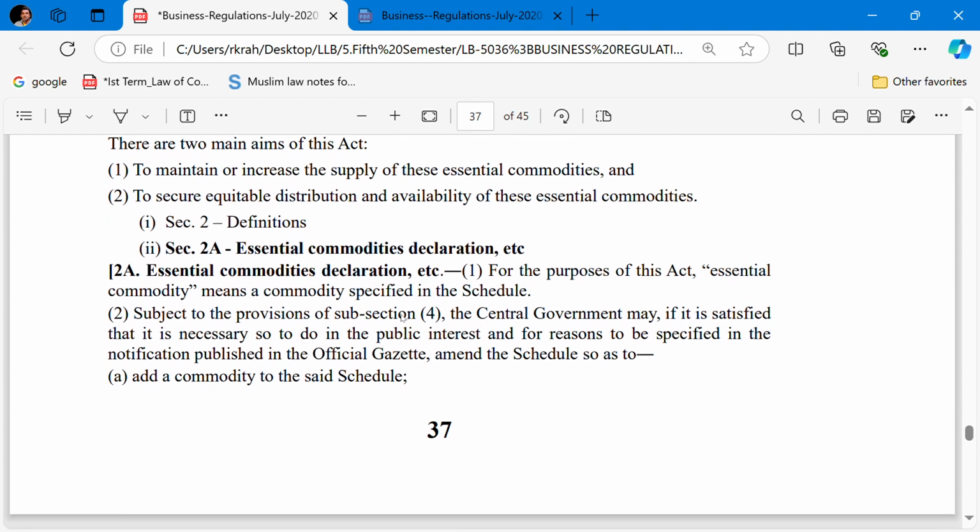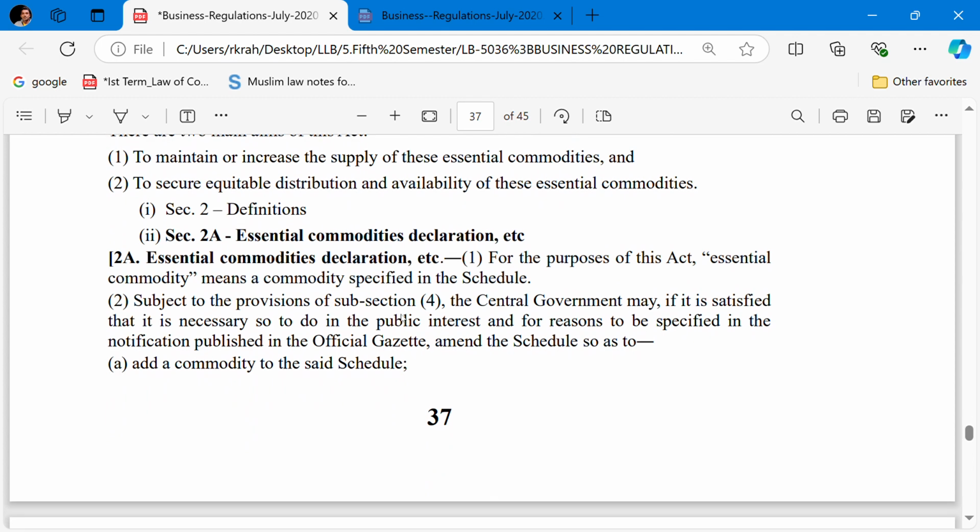Section 2(A), Essential Commodities Act, definition. For the purpose of this Act, an essential commodity means a commodity specified in the Schedule. In the Schedule, approximately 7 to 8 commodities have been described as essential commodities.